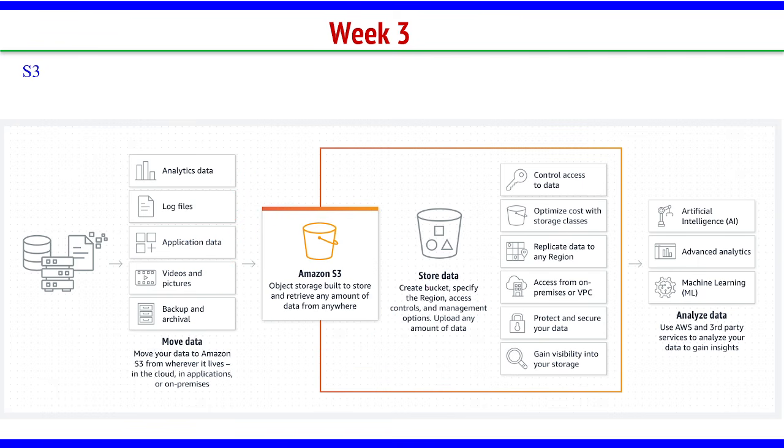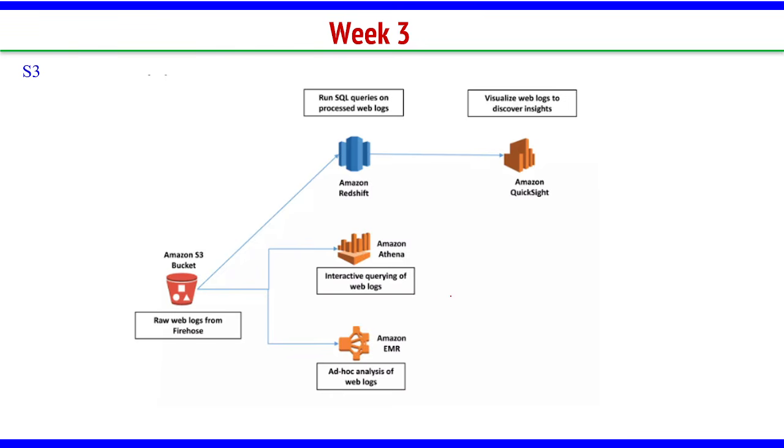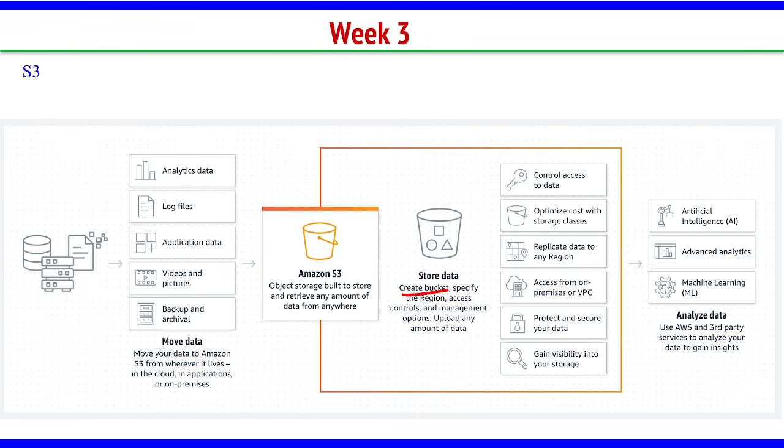How to do that? You can create a bucket, specify the region, access controls and management options, and upload any amount of data. Once you store, you can do a lot of things. You can run queries, you can train your AI/ML models, anything you can do in S3.